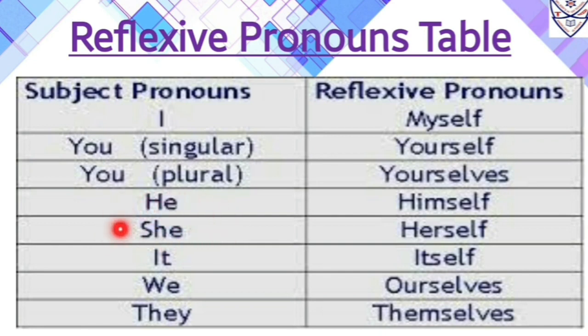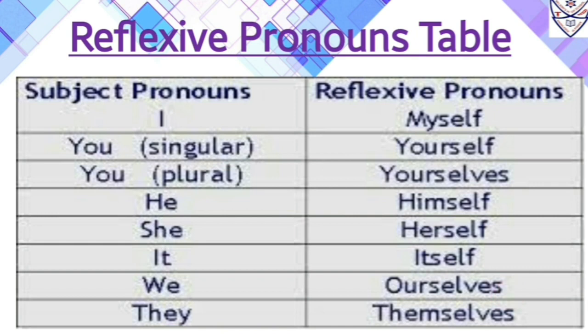She. She is a pronoun which is used as a subject in the sentence and with she we use herself as a reflexive pronoun in the sentence as an object. It is a pronoun which is used as a subject in the sentence and with it we use itself as a reflexive pronoun in the sentence as an object. We. Over here, we is a pronoun which is used as a subject in the sentence and ourselves is a reflexive pronoun which we use along with we in the sentence as an object in the sentence.